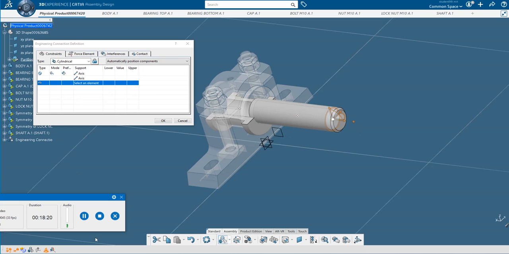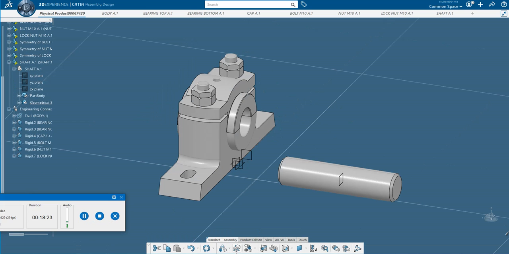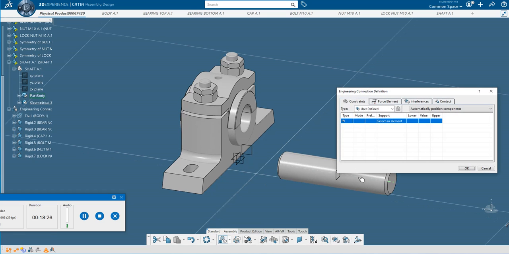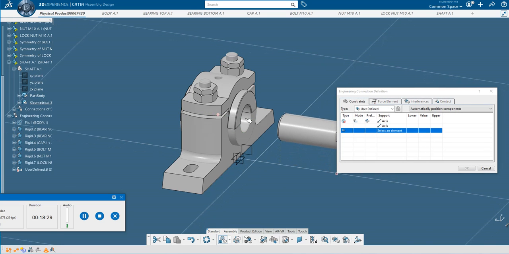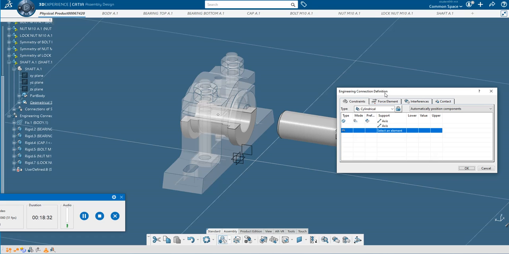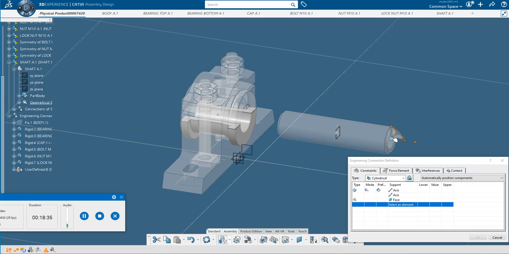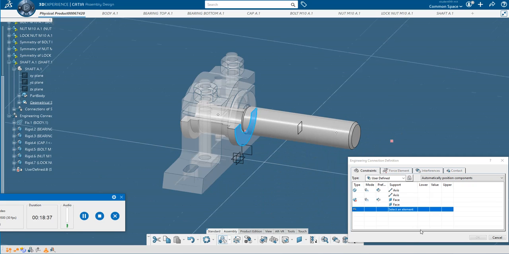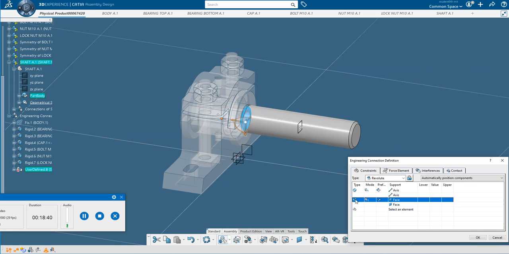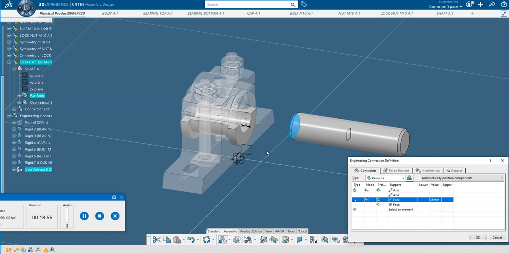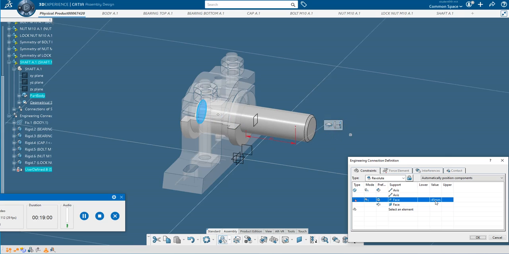Next, now I will give the constraint here. So engineering connection. Click this one and this axis. Okay. Next, I will select this face and this face. Now you see here, it has taken the coincidence. So I will replace that one with the offset. So offset length, I will give some 45, and I will check is it going inside or outside. See, it has come out. So I'll give in the reverse direction and give some minus 45. You see, it has gone inside.